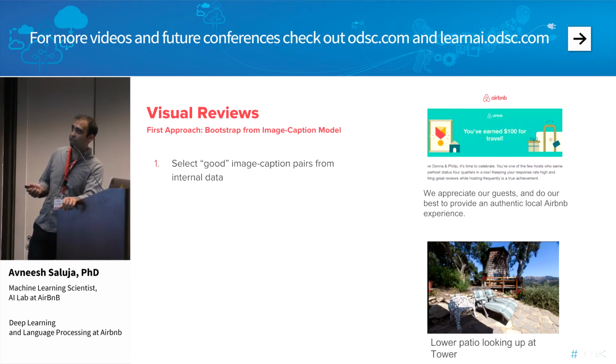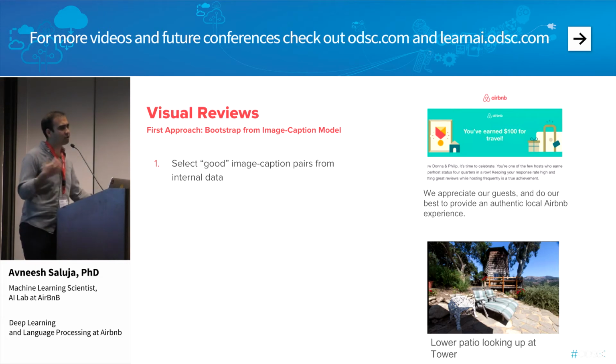You can't really read the text here, so I've blown it up. What it says is actually the caption relevant to this: "We appreciate our guests and do our best to provide an authentic local Airbnb experience." Nothing to do with the image. Whereas this is what I would argue is a good caption: "Lower patio looking up at the tower," and it is exactly what it describes.